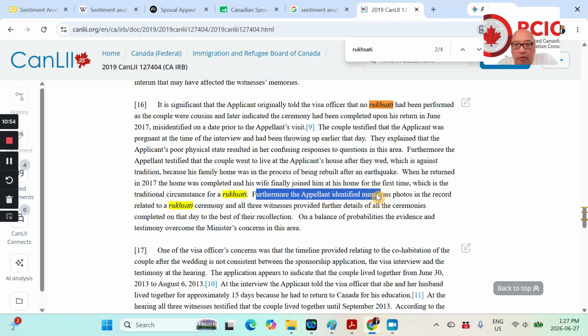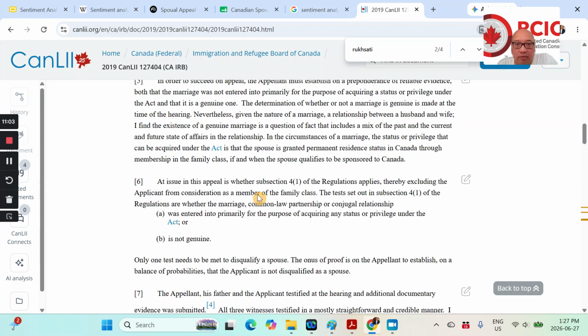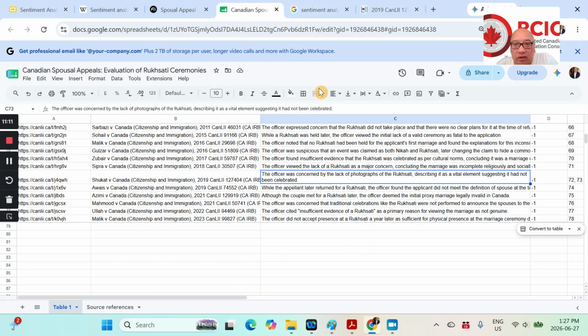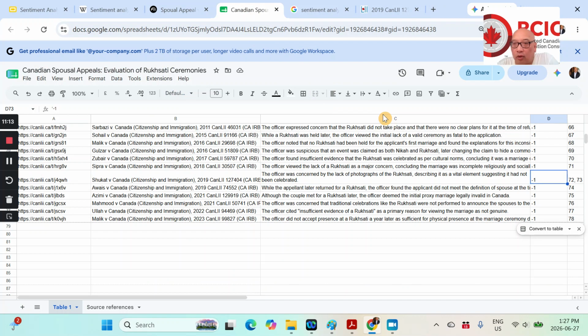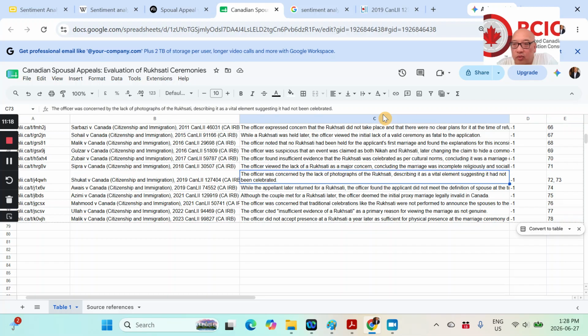Furthermore, the appellant identified numerous photos in the record related to the Ruxati ceremony. So I think that's where Gemini tied it to the comments of the visa officer. And this is a negative sentiment. I was just looking for any kind of negative value, so it gave it a value of -1.